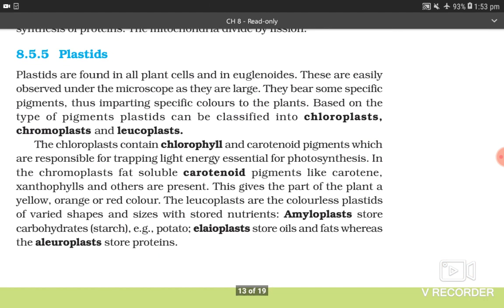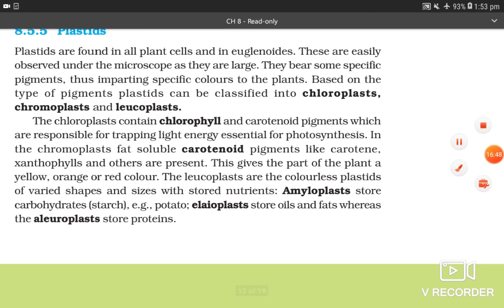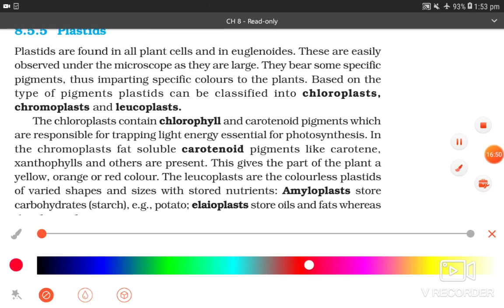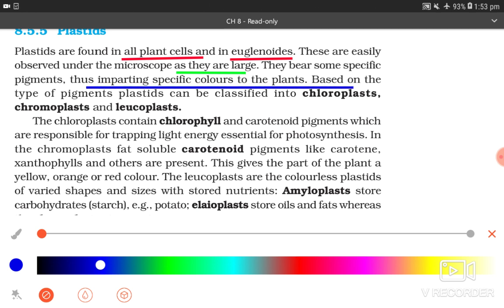8.5.5 Plastids. The plastids are found in all plant cells and in euglenoids. These are easily observed under the microscope as they are large. They bear some specific pigments, thus imparting specific colors to the plants. Based on the type of pigments, plastids can be classified into chloroplast, chromoplast, and leucoplast.